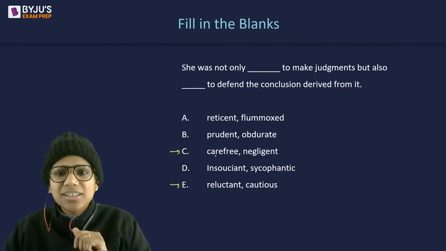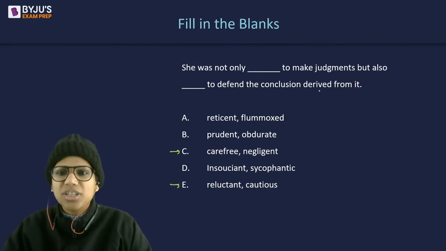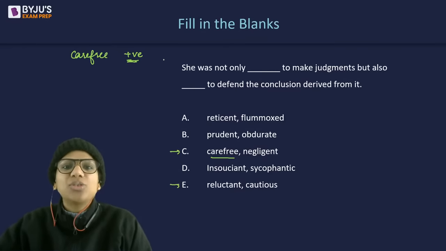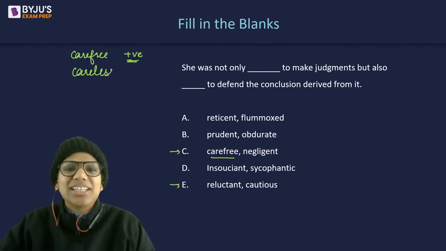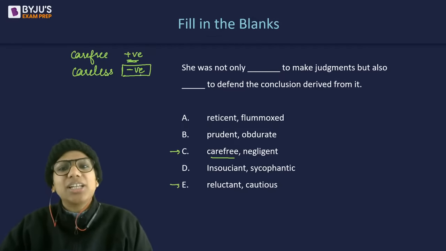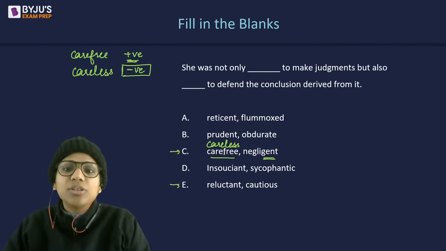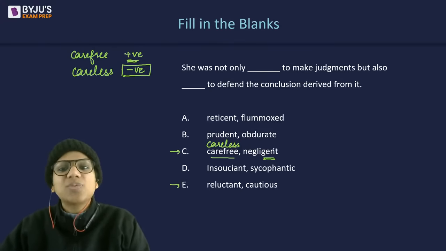Now, she was not only carefree to make judgments, but also negligent to defend the conclusion derived from it. So, carefree, the word has a positive connotation. If I call someone a carefree person, I am trying to show their independence from all worries out there. Careless, on the other hand, is its negative counterpart. That carries a negative connotation. So, if I'm using negligent here, I should use careless here, not carefree. You understand the word connotation by now? The image associated with these two words is very different.